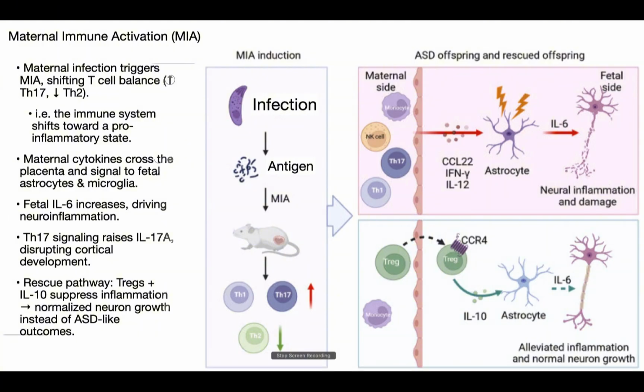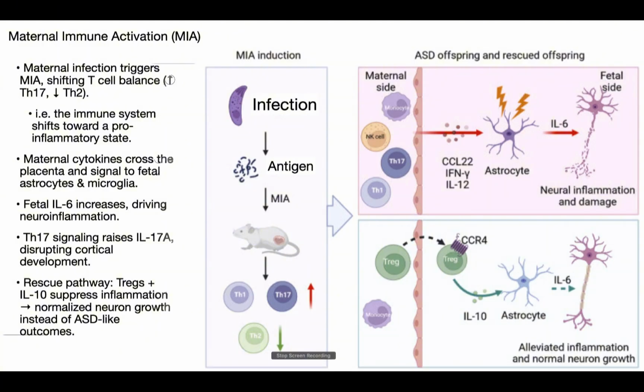poses a biological risk. This slide shows what happens when a pregnant mother's immune system is artificially activated, usually with a viral mimic like poly-IC or a real infection. This triggers a strong inflammatory response where we see cytokines like IL-6 and IL-17A signaling increase alongside alterations in the mother's gut microbiome. The offspring of these MIA mothers show changes in brain development and later display autism-like behaviors.